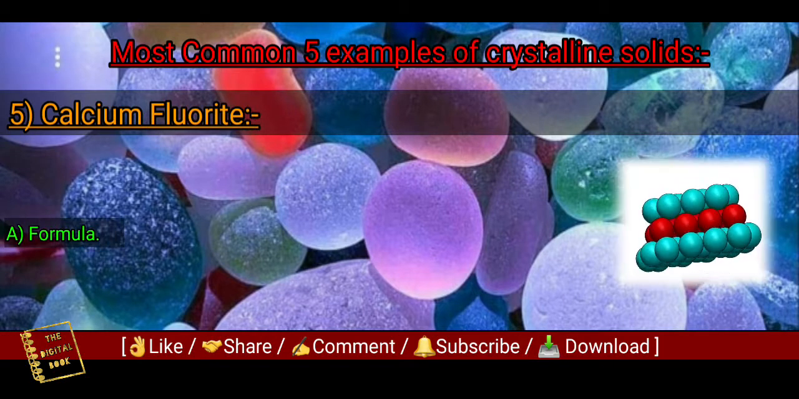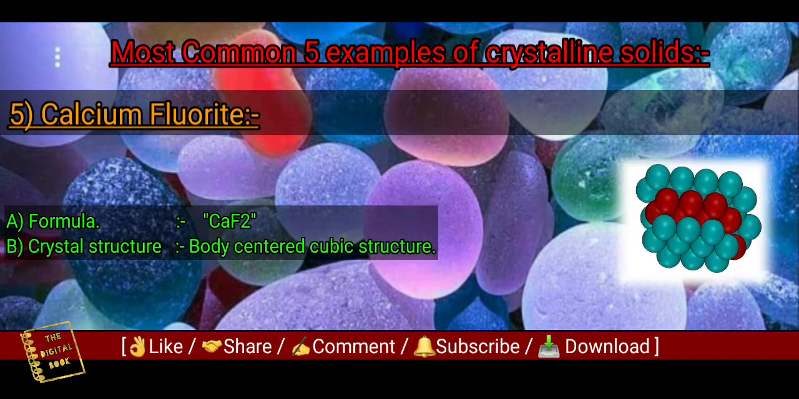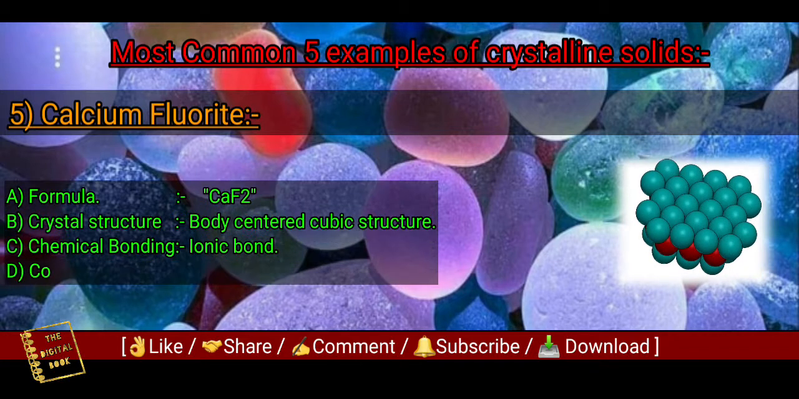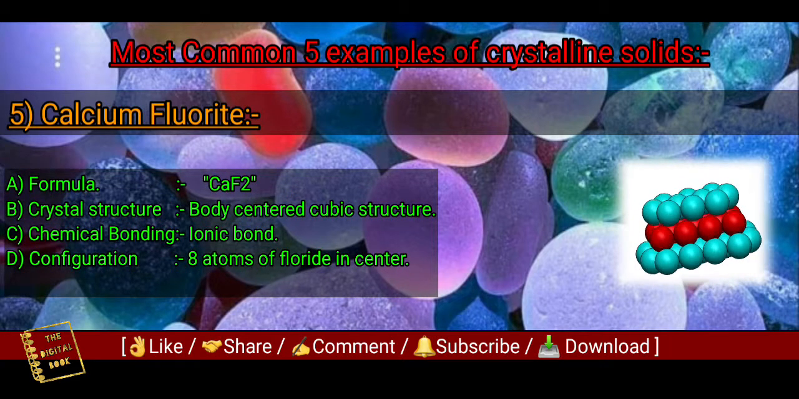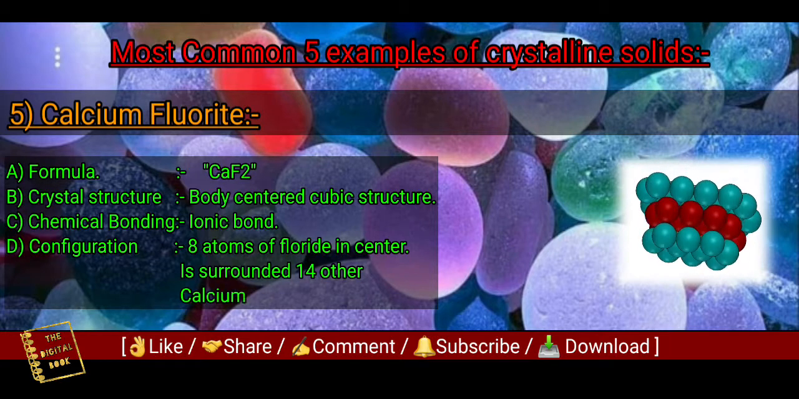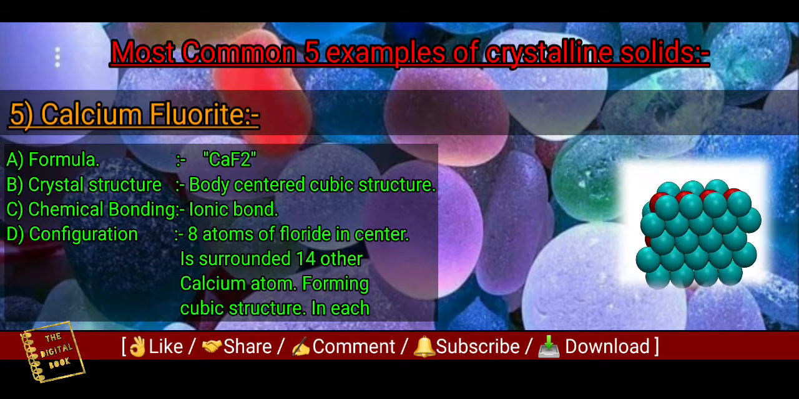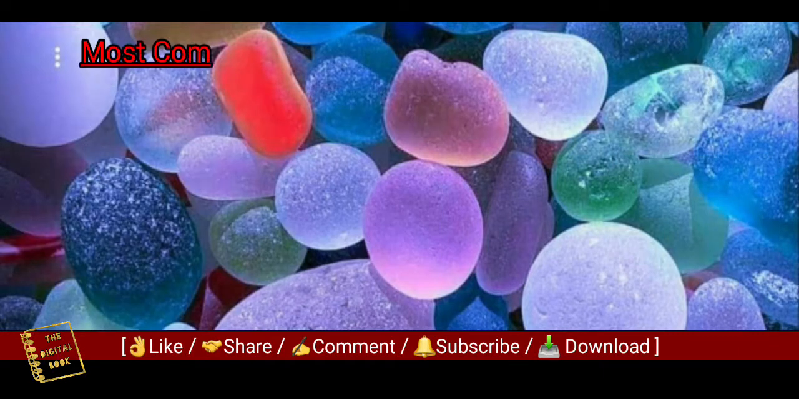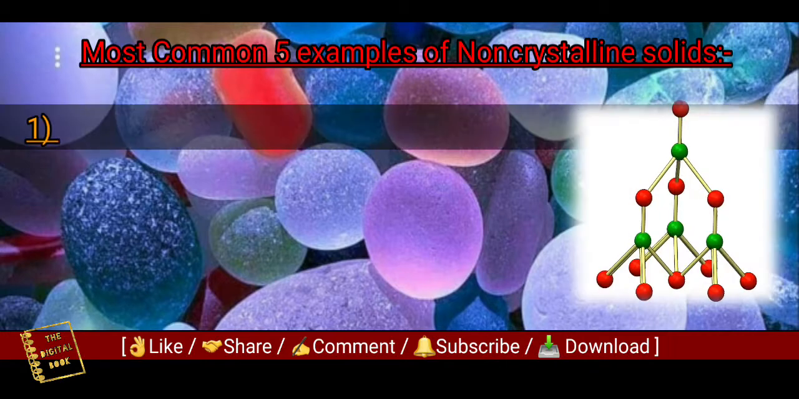The formula of calcium fluoride is CaF2. The type of crystal structure is body-centered cubic structure. The type of chemical bonding is ionic bond, and its configuration is 8 atoms of fluoride in the center, surrounded by 14 other calcium atoms, forming a cubic structure in each cell. Then let's see the most common 5 examples of non-crystalline structure, in which the first one is glass.